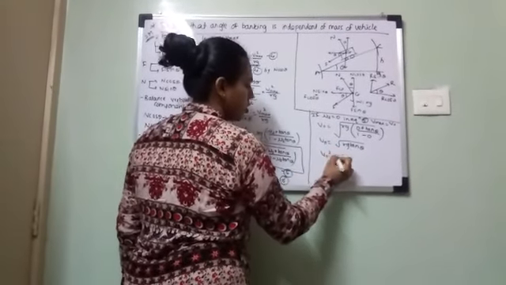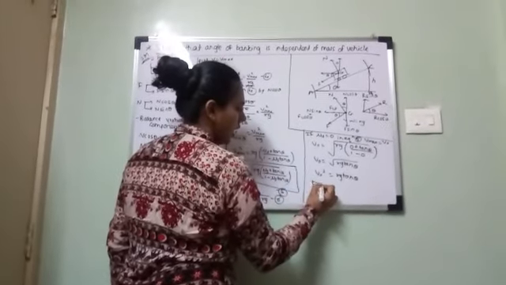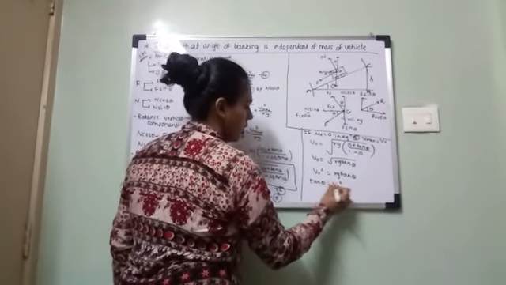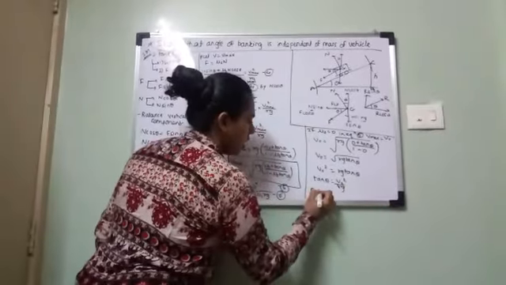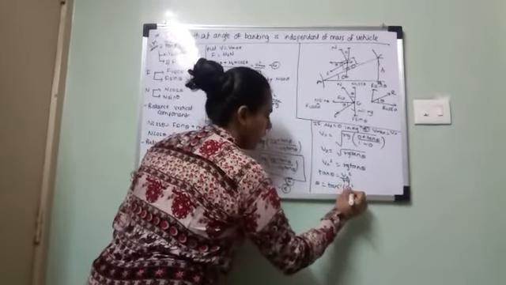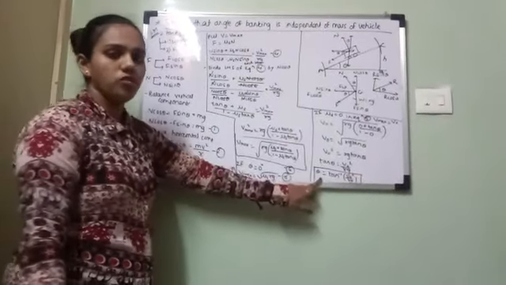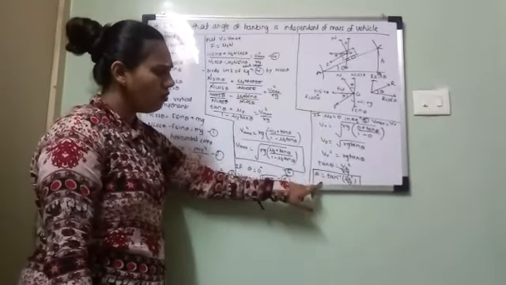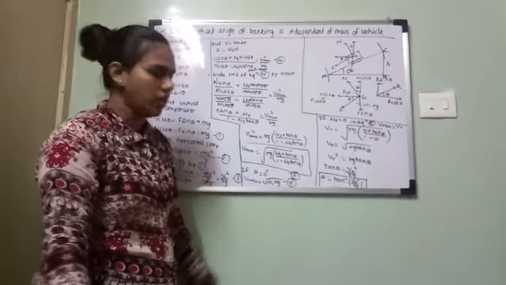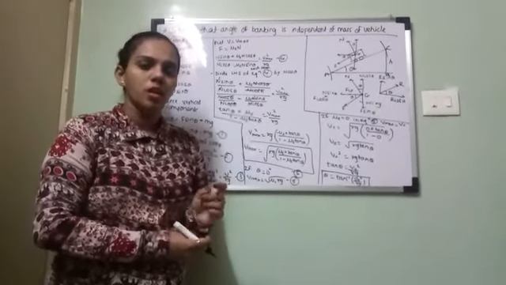Squaring, VO square is equal to Rg tan theta, or tan theta is equal to VO square upon Rg, or theta is equal to tan inverse of VO square upon Rg. So this is the equation for angle of banking, which shows no m present in it. Therefore, angle of banking is independent of mass of vehicle.